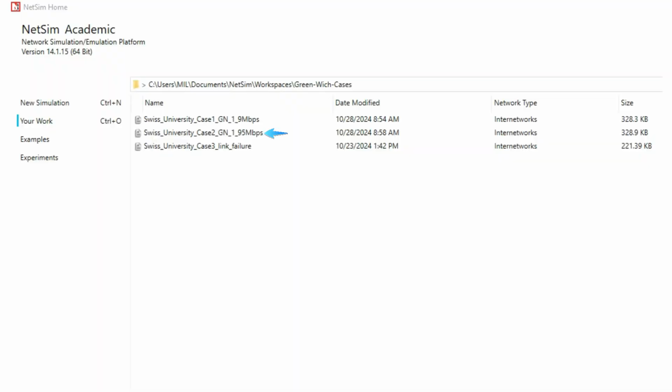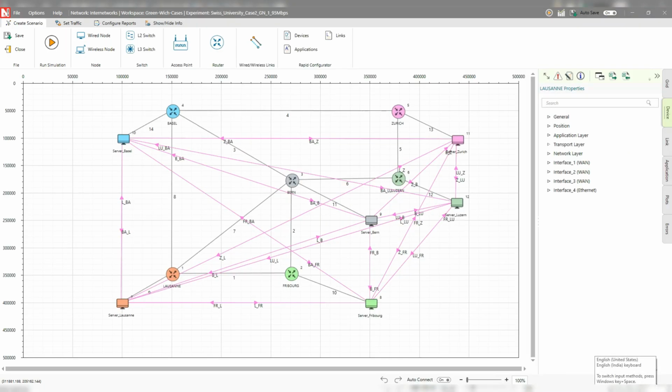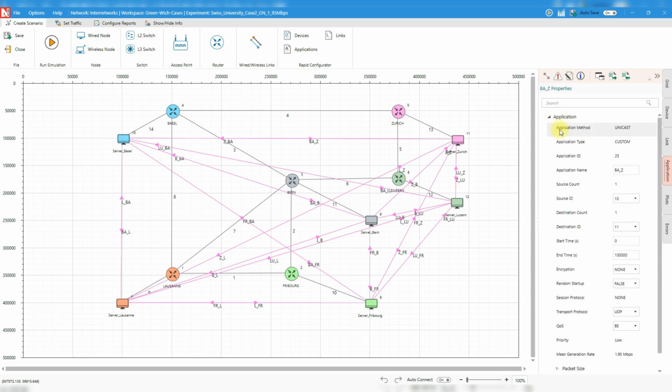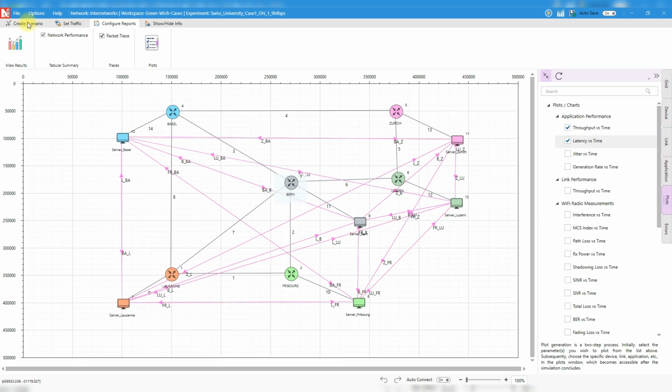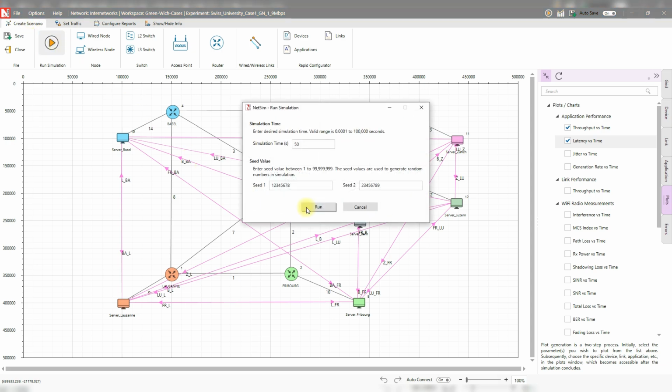Now, let's explore what happens when we push the network closer to its capacity. We're using the same 10 megabits per second wired link speed, but with a higher traffic rate of 1.95 megabits per second. We analyze its effect on the network. The simulation runs for 50 seconds.